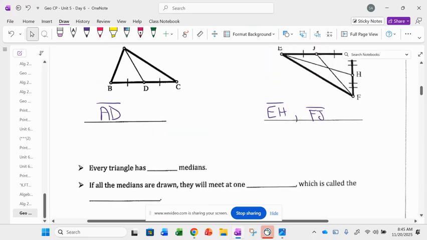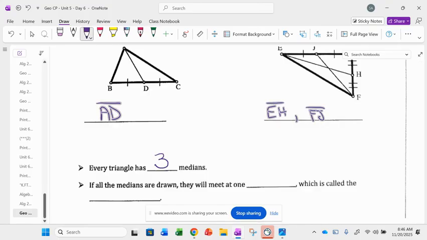Since a median has to come from a vertex, how many medians can a triangle have? Three. Every triangle has three medians. Does that mean all three medians are always drawn? No, but it can have one from each vertex. If all the medians are drawn, they will meet at one point. Don't worry about this. We don't need to know this.